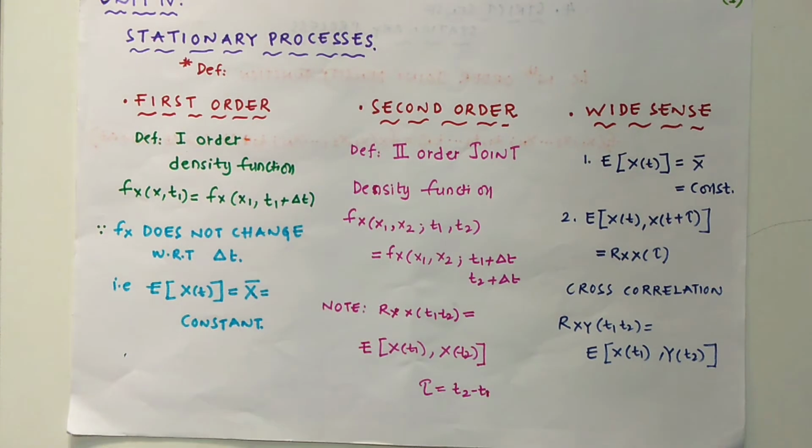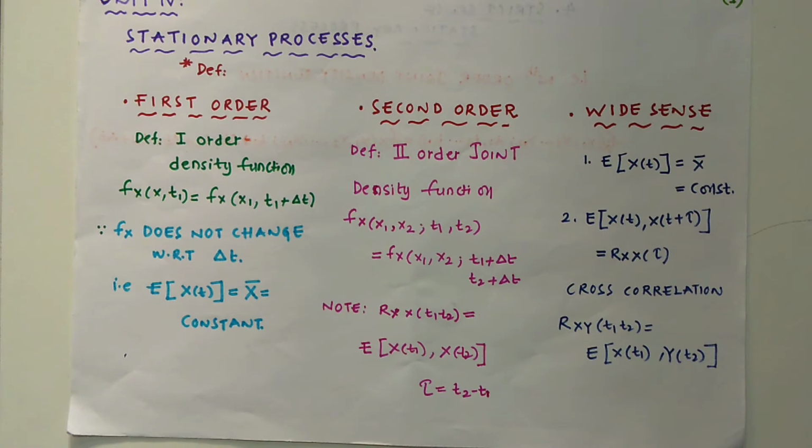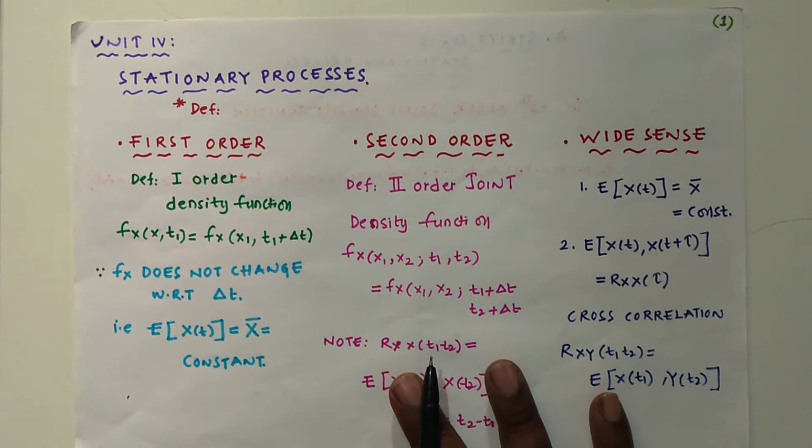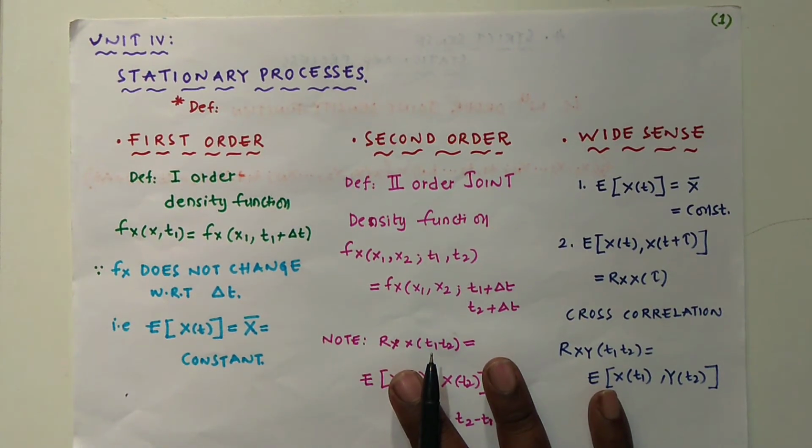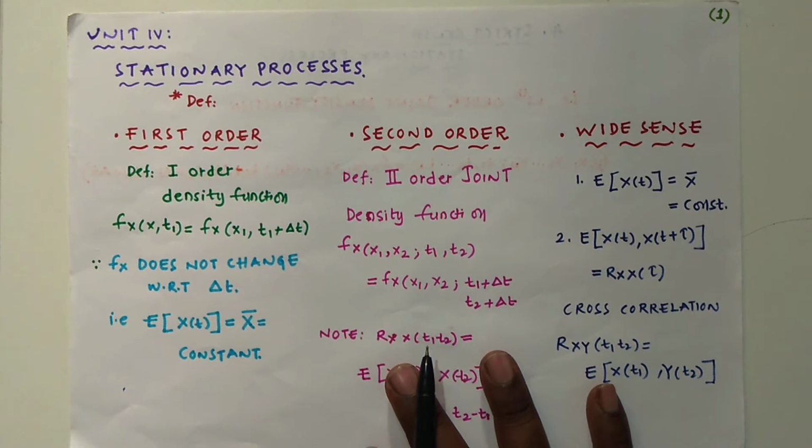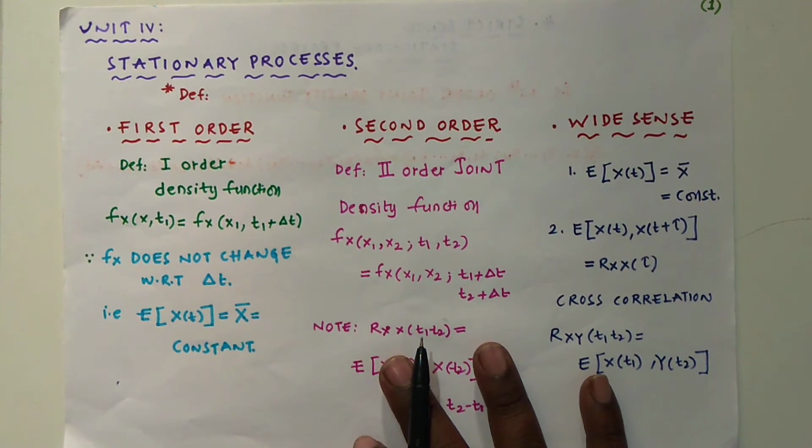The stationary process depends on the density functions. In the earlier classes we have discussed the various types of density functions, like first order density functions, second order density functions, nth order density functions.